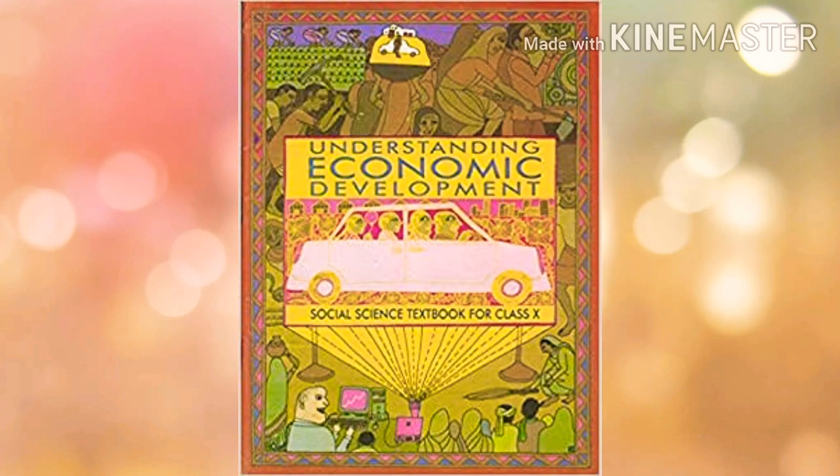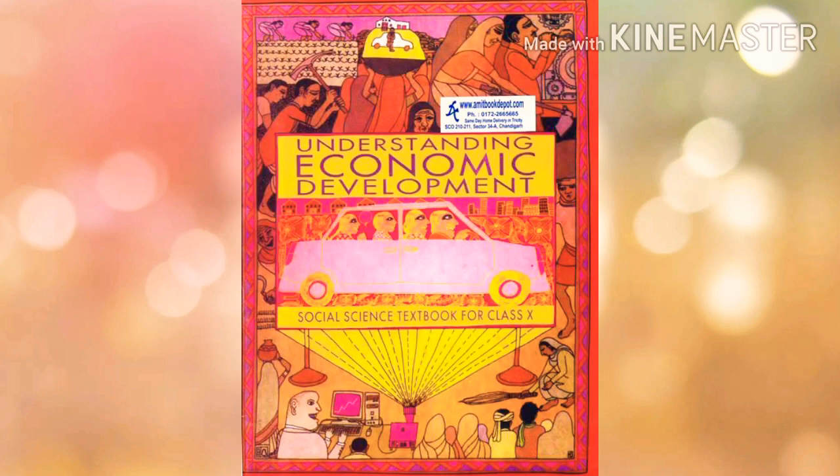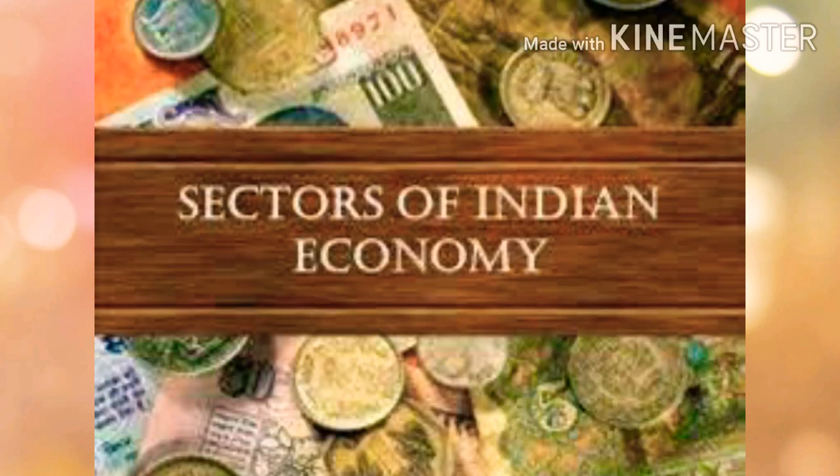Last class we discussed economics, second chapter, sectors of the Indian economy. In this chapter, we studied economic activity and the importance of economic activities. Then we studied sectors and the three main divisions of sectors in our Indian economy: the primary sector, the secondary sector, and the tertiary sector. And we also studied the importance of these three main sectors.